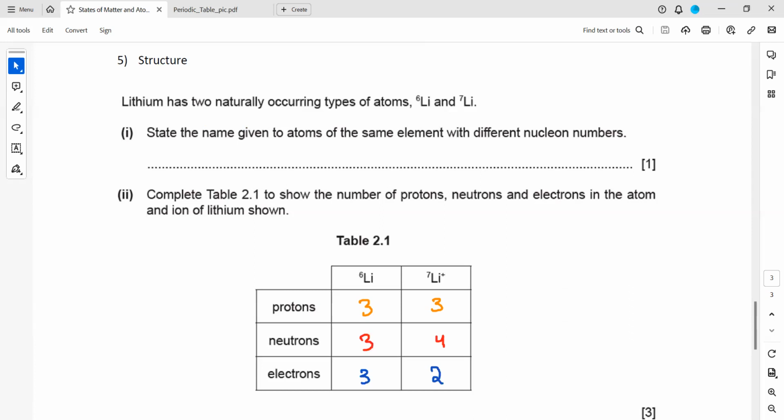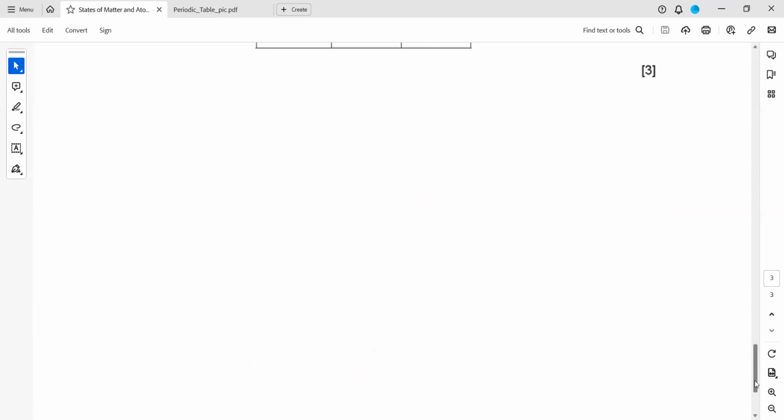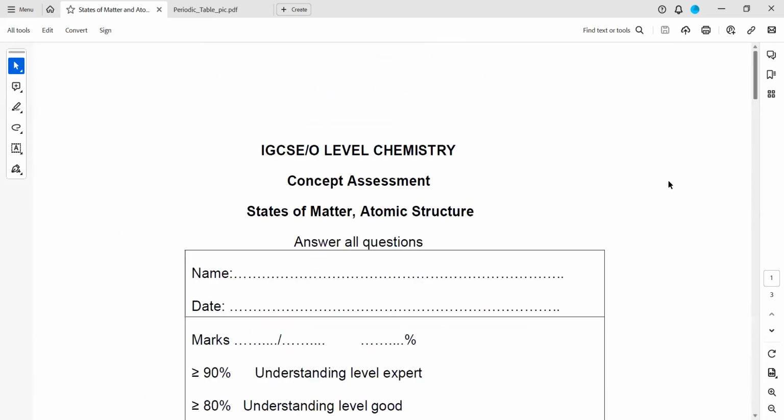So the proton number is the identity of the element. You have to use a periodic table. If any element symbol is given, you will use a periodic table and find that element. So this was a pop quiz related to states of matter and atomic structure.